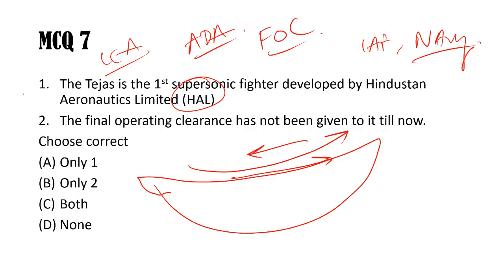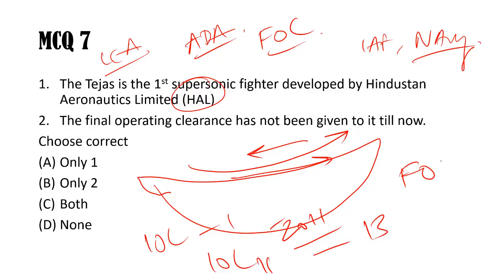So this is the important information. They may ask you about that. Okay, initial operating clearance, IOC, was given in 2011, and the second IOC was given in 2013. Now FOC, final operating clearance, was given in February 2019.